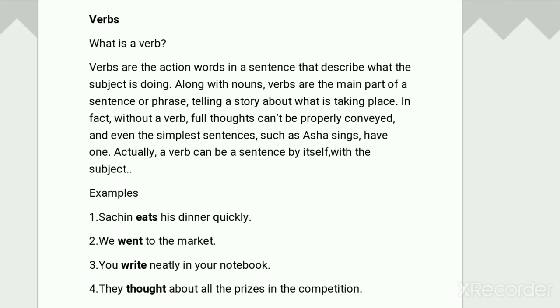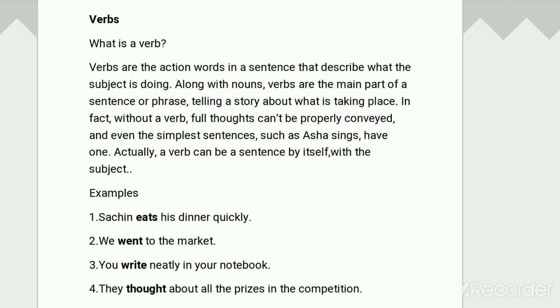Then the second sentence: we went to the market. Here, which is a verb? Can you identify? See here, went is a verb, because if we can't use went, then we can't understand the meaning of the sentence. You write neatly in your notebook. Here, write is a verb.